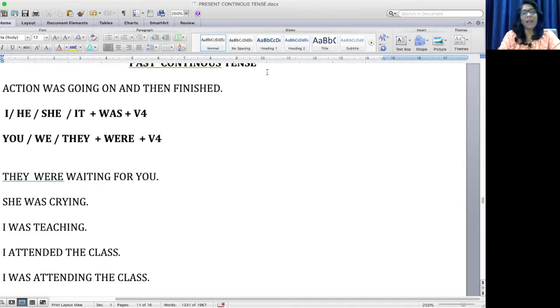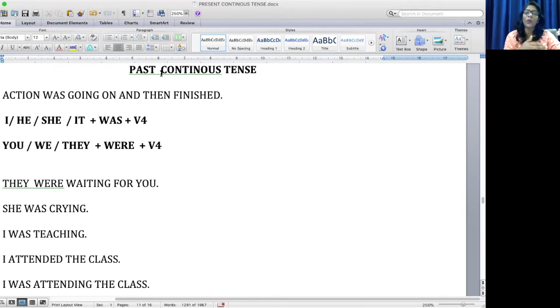Here, past continuous tense is all about an action which was going on and then finished. Simple past tense is just happened, finished. For example, I gave, she came, they went. But when I say past continuous tense, an action was going on for some time and then finished. As you all know, we use the helping verbs was and were. Was is used for I, he, she, it, and were is used for you and they. Here are some examples to make it clear.